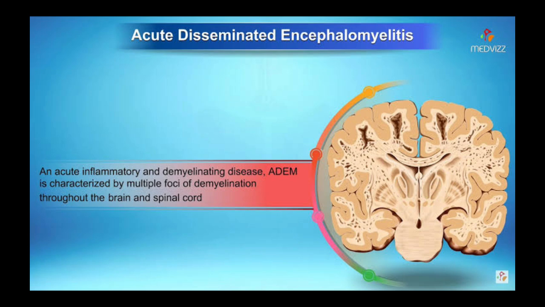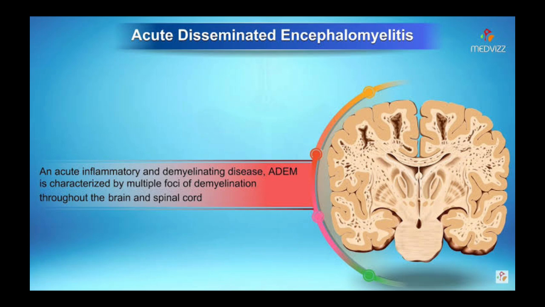Then after that comes acute disseminated encephalomyelitis, commonly known as ADEM, and here you can see that there is widespread demyelination in the brain and the spinal cord. So multiple areas of the brain can be involved, and some areas of the spinal cord can also be involved. The clinical features depend upon which area of the brain and which area of the spinal cord is involved.